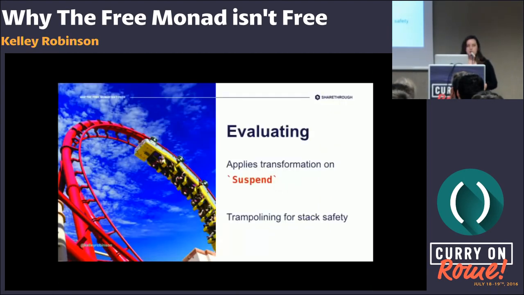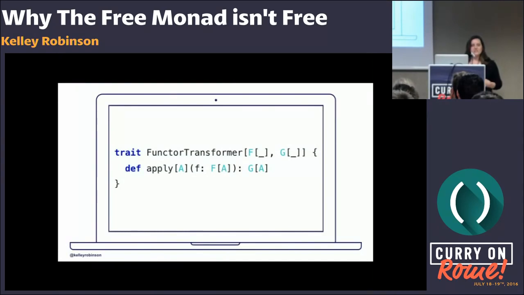So a couple notes about evaluating. We want to apply the transformation on the suspend case, and we want a trampoline for stack safety. That's, again, using the loops. So let's revisit our functor transformers, the things that are going to be doing the interpretation. And we can look at a couple of interpreters that we can define for our to-do list example.